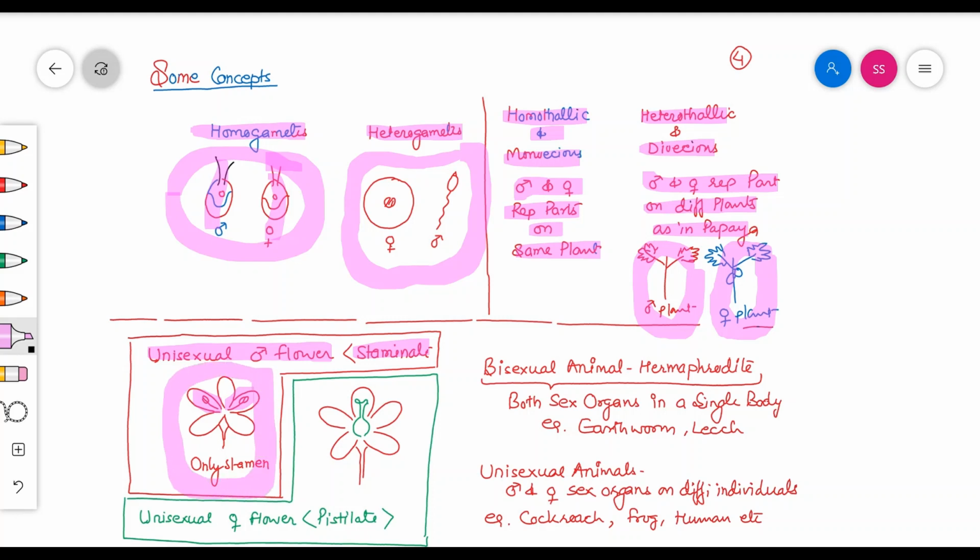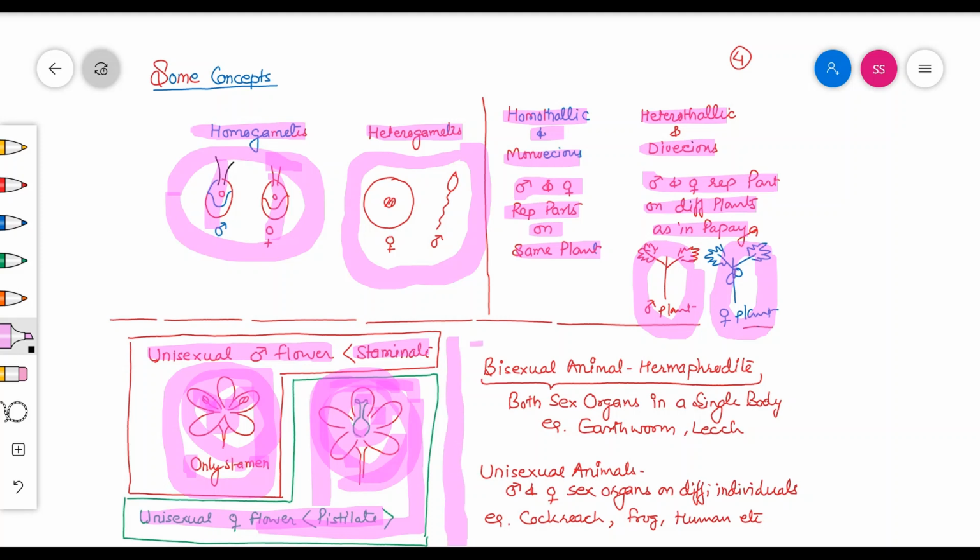This type of flower is known as staminate or unisexual male flower. Second one is unisexual female flower, in which only the female reproductive part, that is gynoecium, is present and the stamens are absent. This type of flower is known as unisexual female flower. And the flower having both of the sexual organs within a single flower is known as bisexual flower.